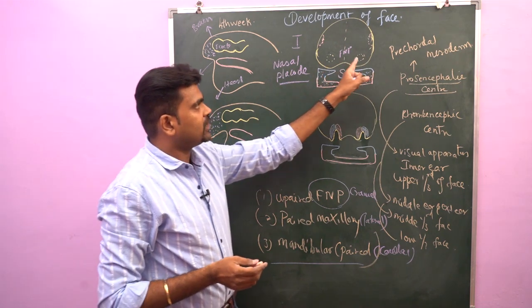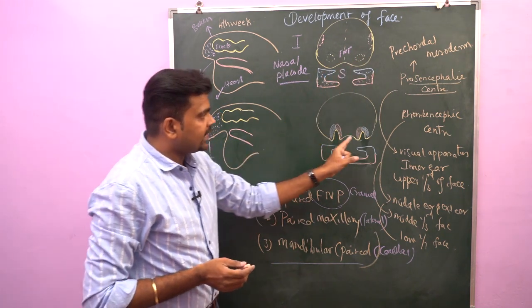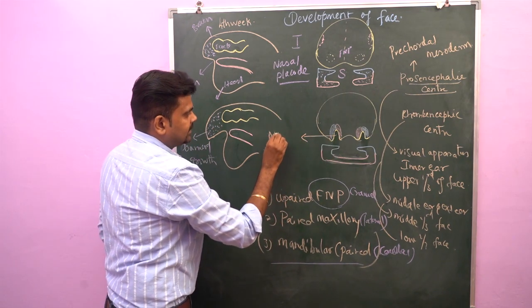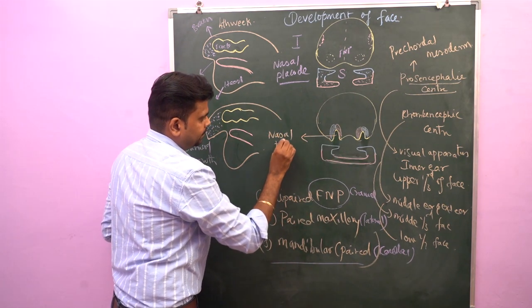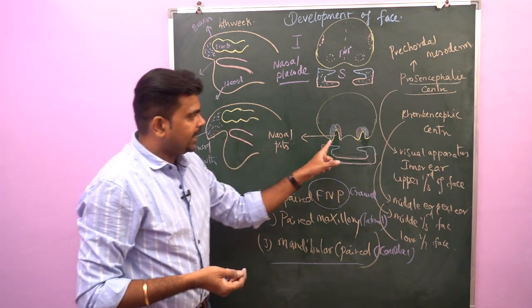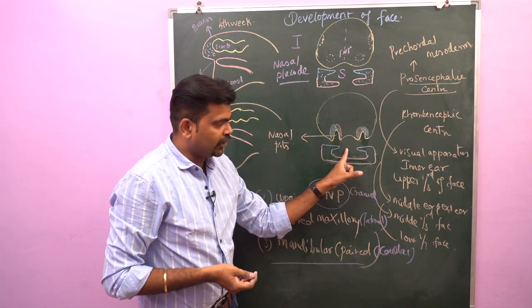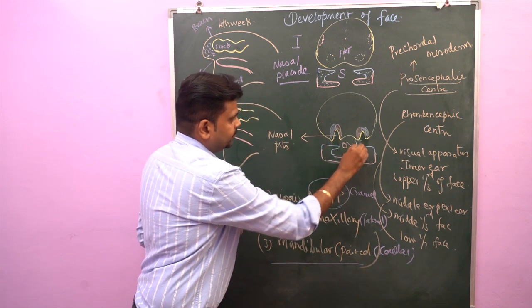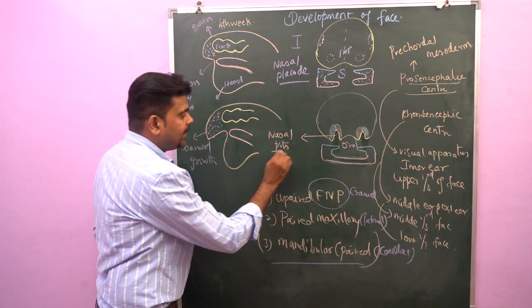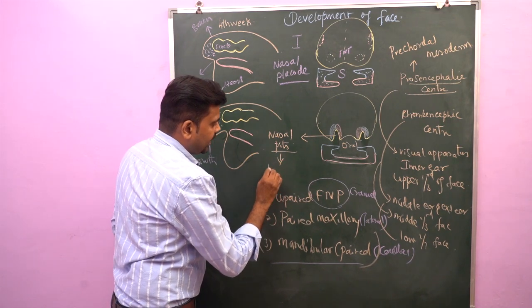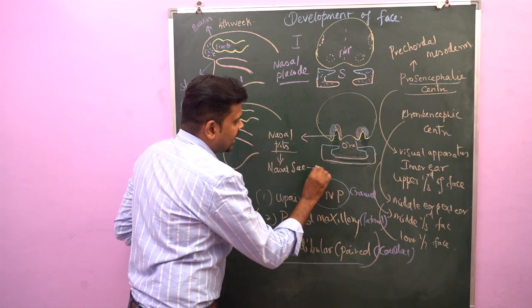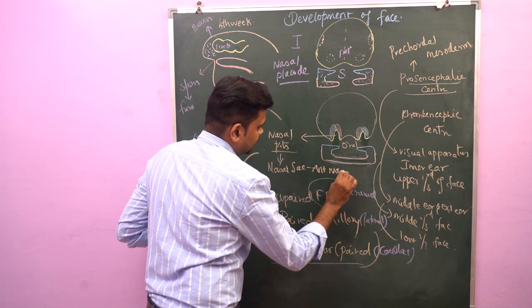After formation of the nasal placode, what happens? This nasal placode invaginates to form nasal pits. Now these nasal pits communicate with the stomatodium or oral cavity. The nasal pits deepen to form a nasal sac. This nasal sac forms the anterior nasal aperture.